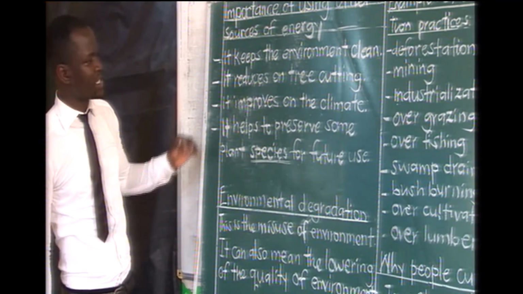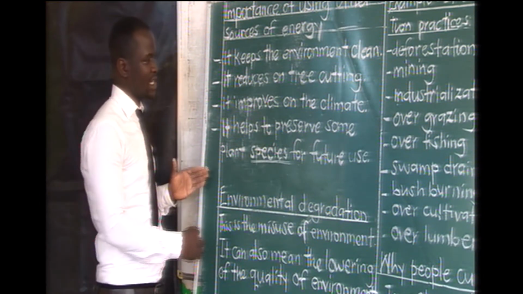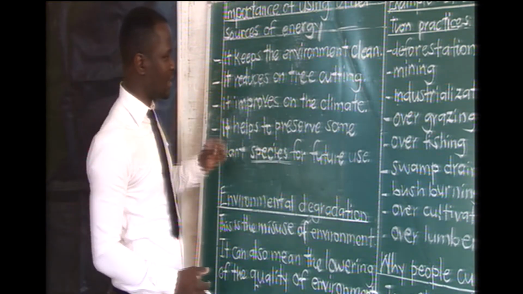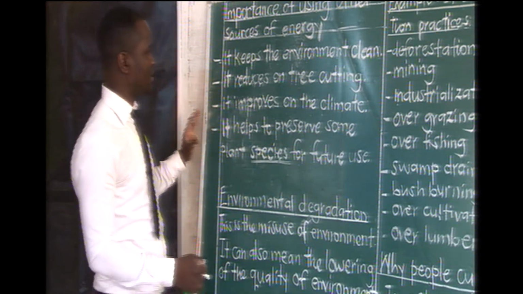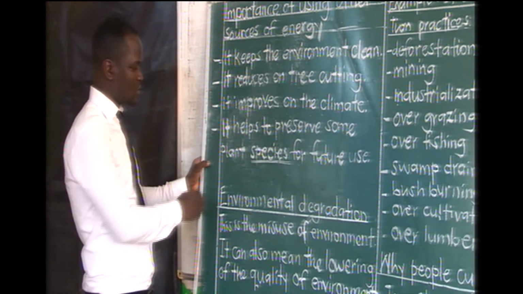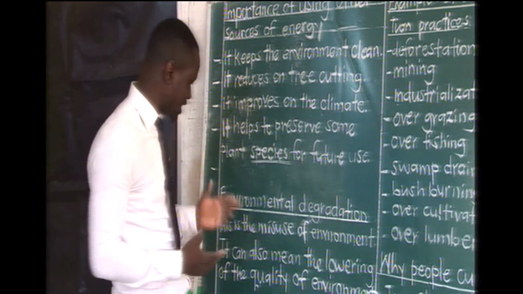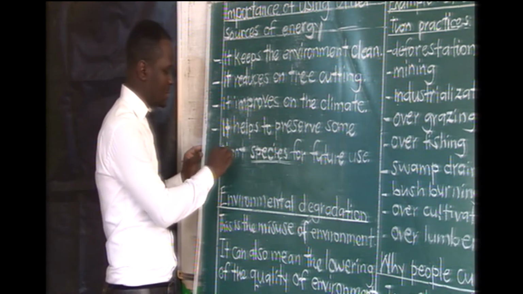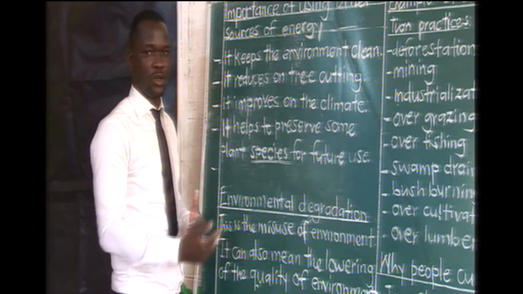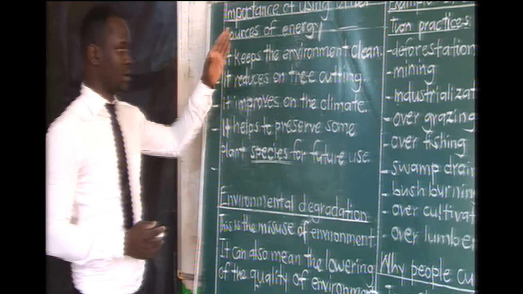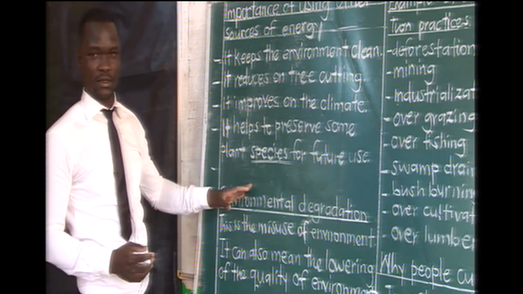And of course, we shall also note that it will help to conserve the natural beauty. We have not added it here, but we can have it. Like I said, you have to be with your book, so you can add it somewhere. It helps to conserve the natural beauty of the environment. This one comes in a way that the trees will not be cut, and that is vegetation.